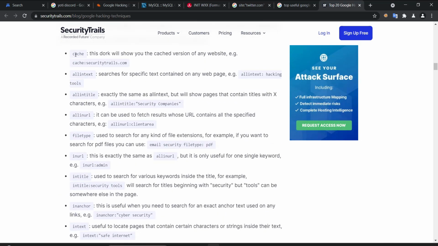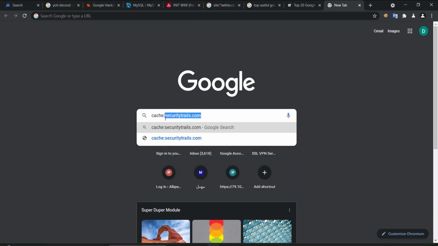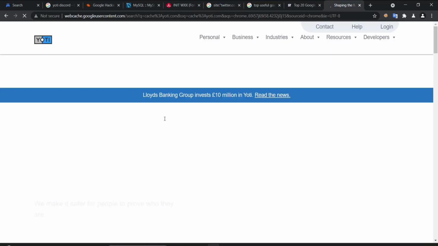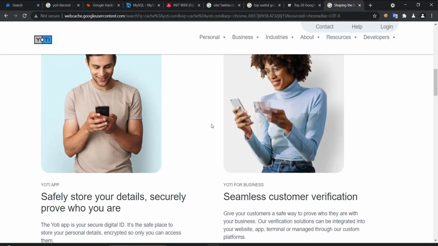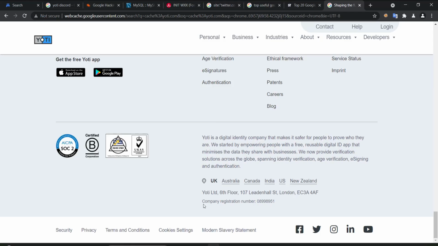So here, cache. Let us check cache. Cache shows us if there is something cached before. So yoti.com. So this is a cache page from before, actually.